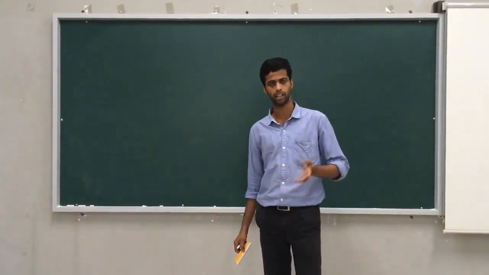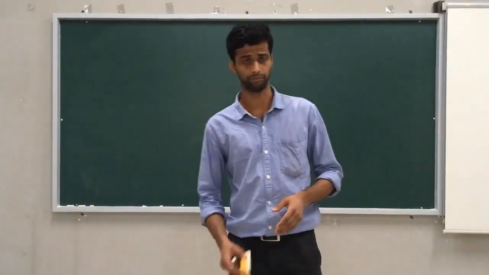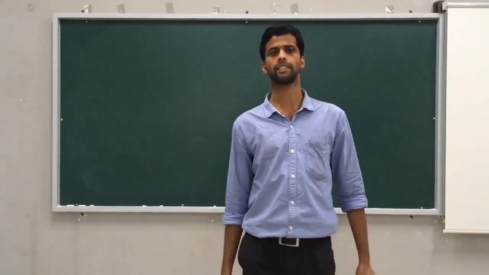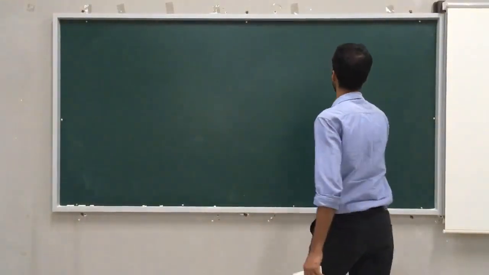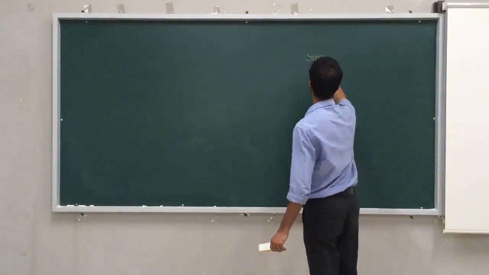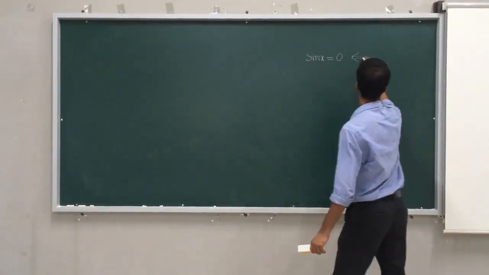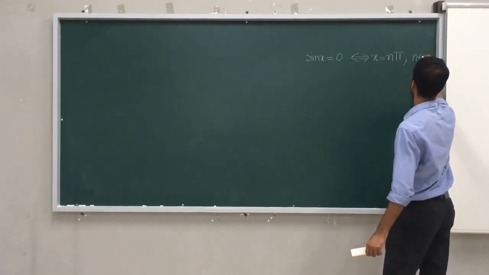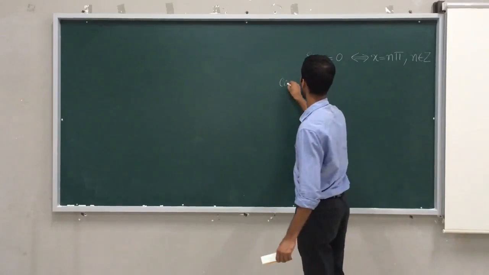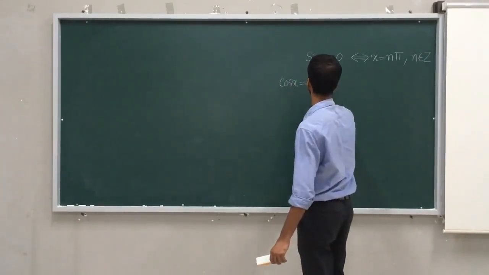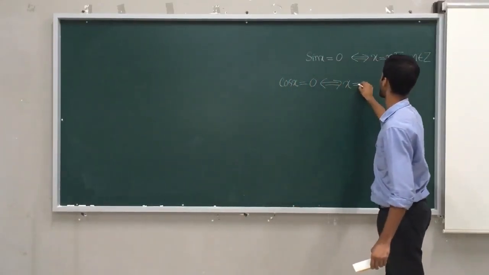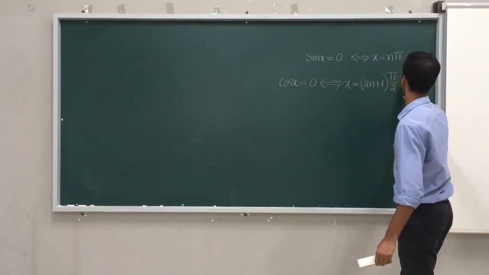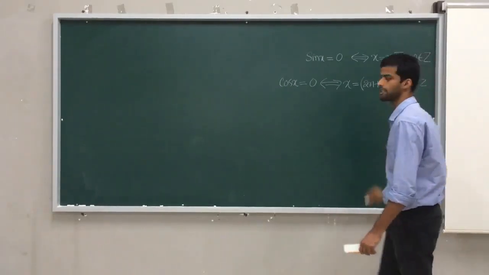1 plus tan square theta is sec square theta, 1 plus cot square theta is cosec square theta. When sin is 0, when cos is 0, that is sin is 0 for all n pi. We all learned like this: sin x equal to 0 if and only if x equal to n pi, where n is an integer. Similarly, cos x will become 0 if and only if x equal to (2n plus 1) times pi by 2, where n is an integer.